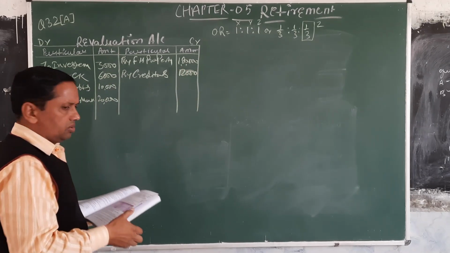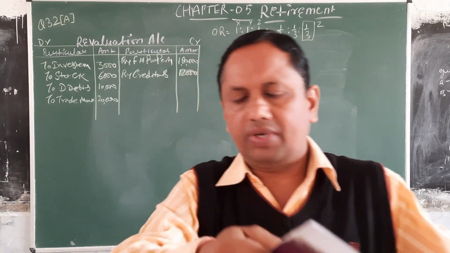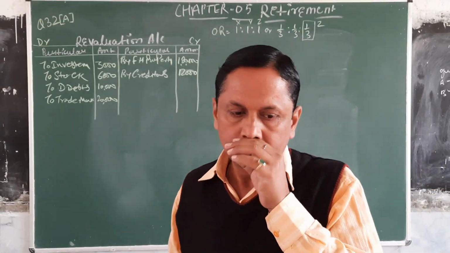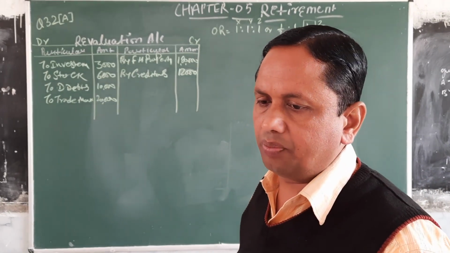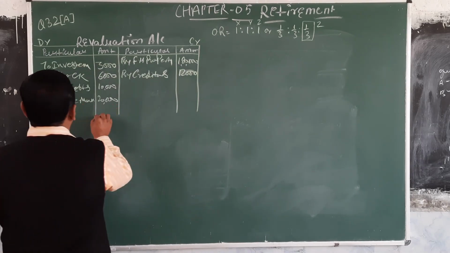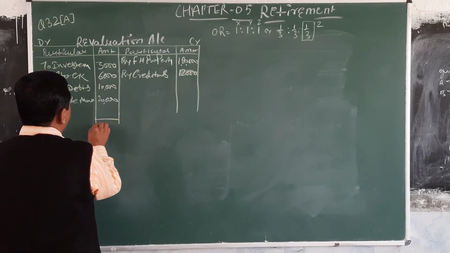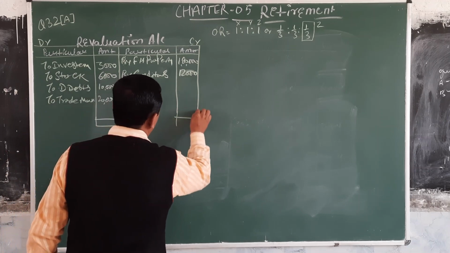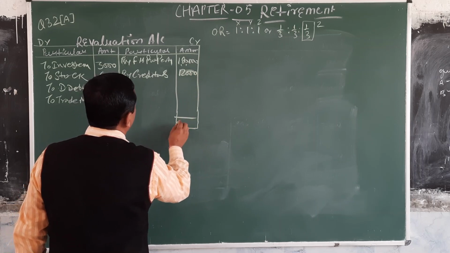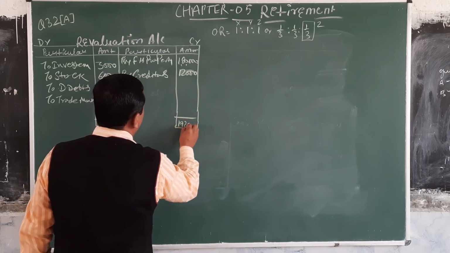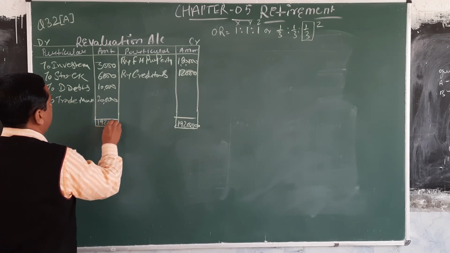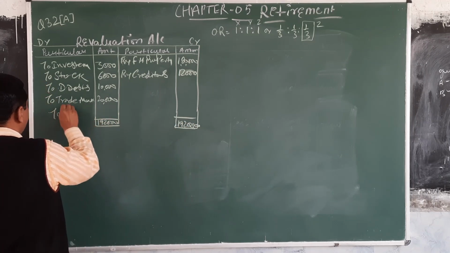So all the values in this question, where the value of asset is increased or decreased, are shown in the revaluation account. So the revaluation account is completed and the credit side is more than the debit side, so we are balancing it. In this, the credit side is 1,92,000.